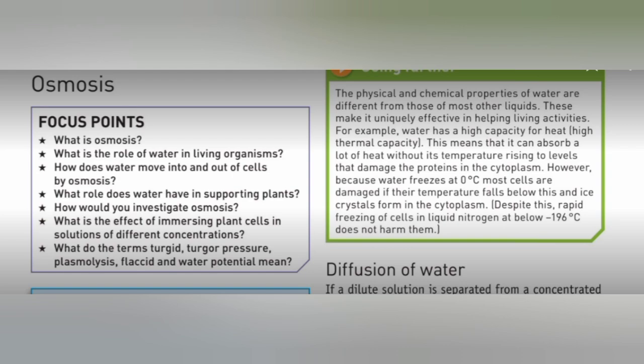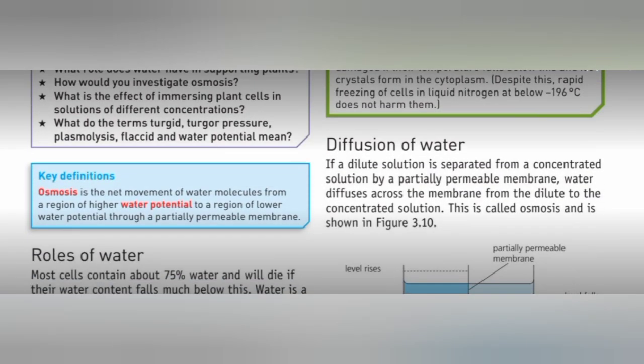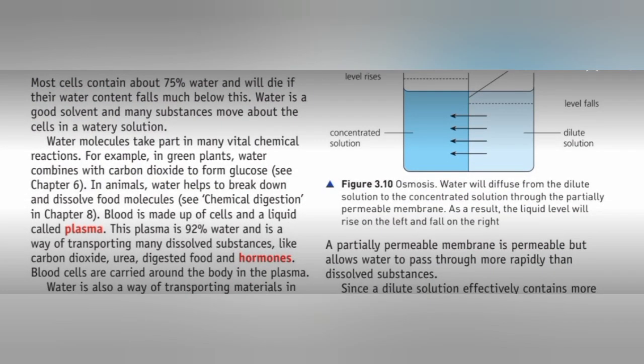Firstly, we will discuss the role of water in a living organism. Most cells contain about 75% water. If water content falls too low, the cell would die. Water is important because it is a good solvent. Many substances dissolve in water and move inside the cell. That's why it is known as a good solvent.